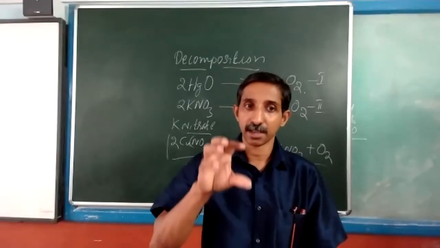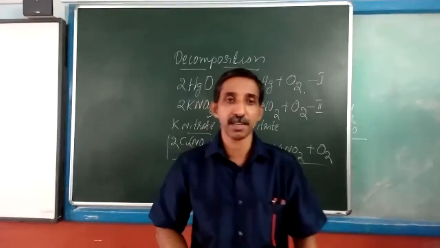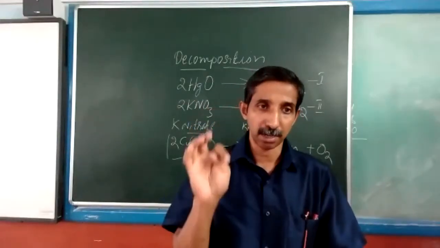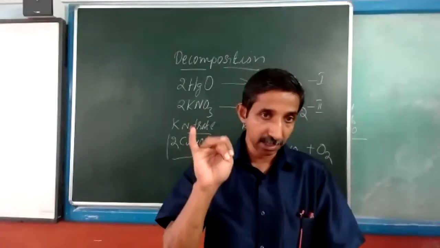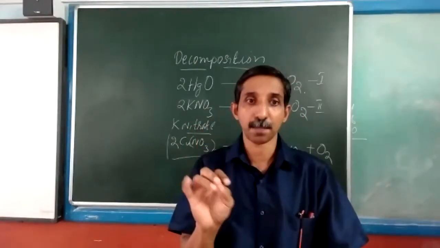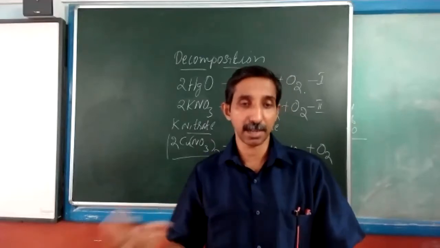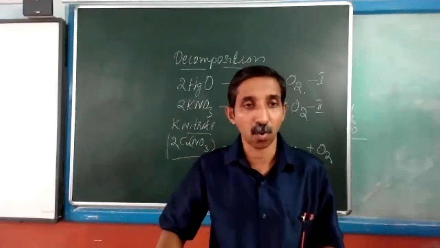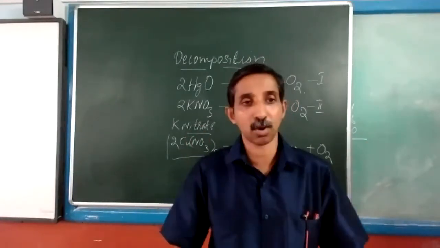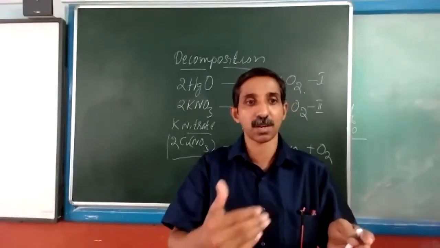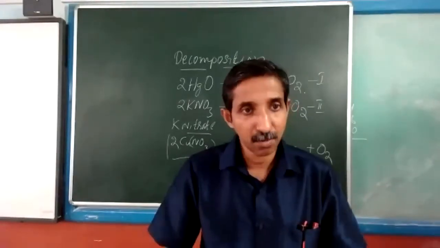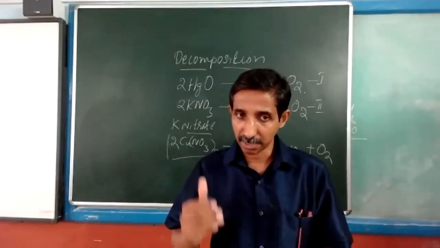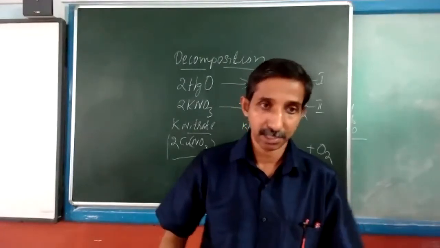So mainly at class 9 level, we will be studying only 4 types of compounds: metal oxide, metal hydroxide, metal carbonate, and metal nitrate. What will happen if these types of compounds decompose? Generally, we are not pointing at each particular metal oxide or hydroxide, but what is the trend shown by metal oxides, metal hydroxides, metal carbonates, and metal nitrates? That's what is next.